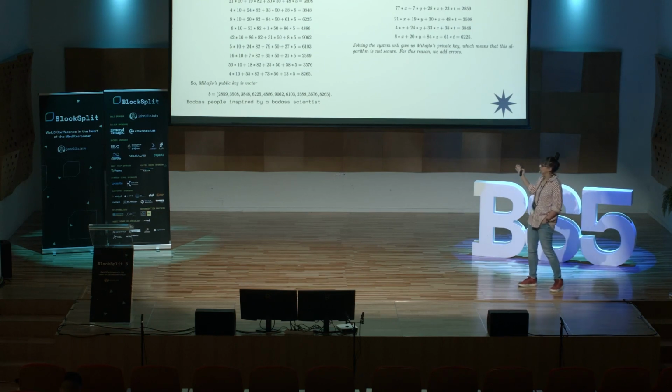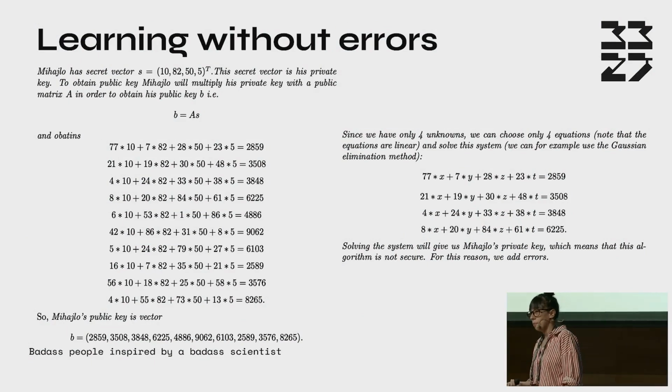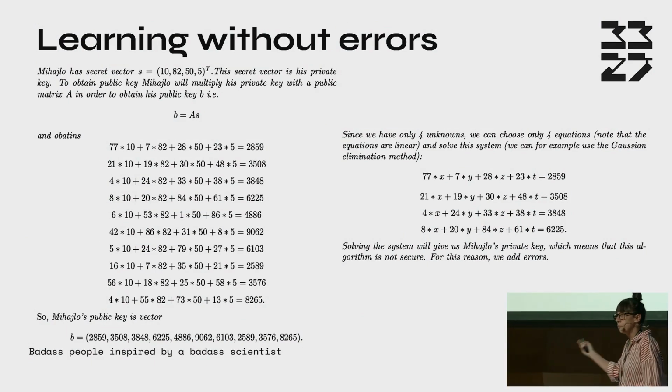We have here in the example Mihailo, and Mihailo has his secret key. This is Mihailo's private key. And in order to calculate a public key, Mihailo will not multiply this private key with a point on the elliptic curve.